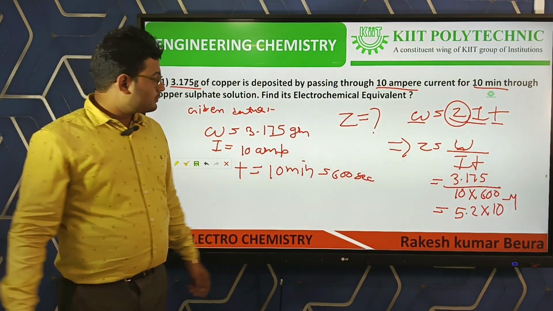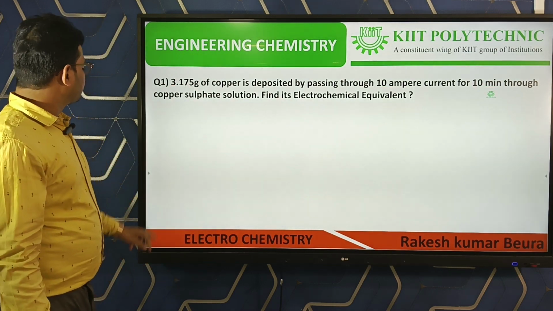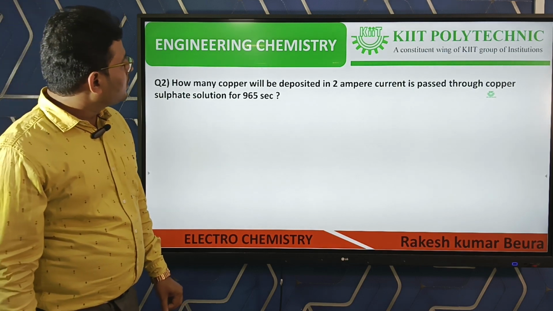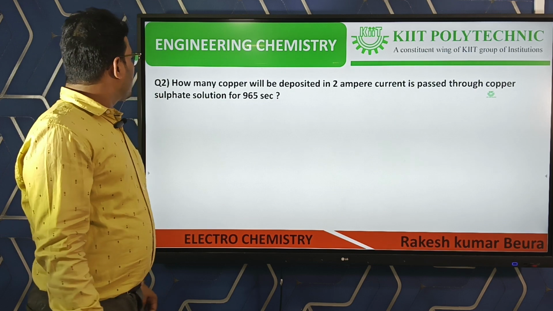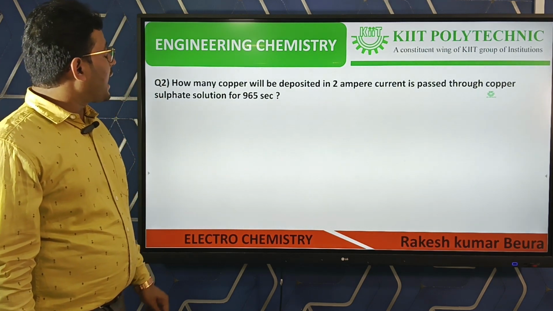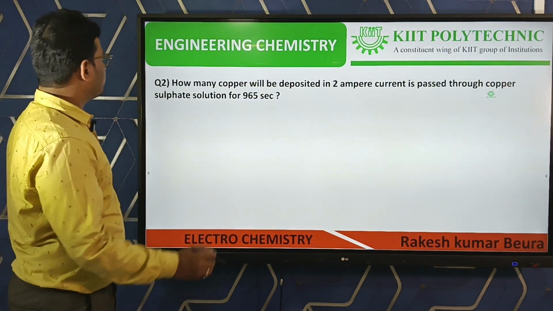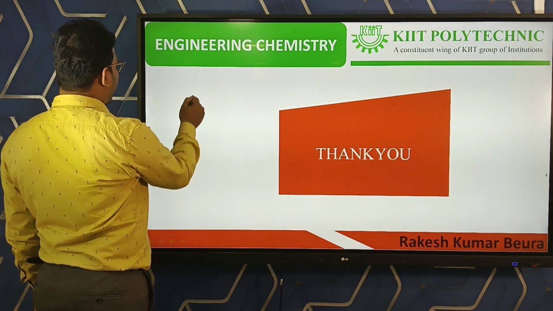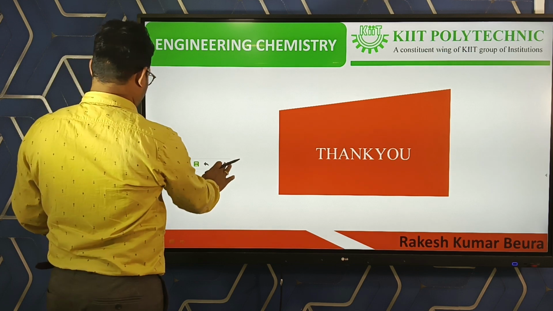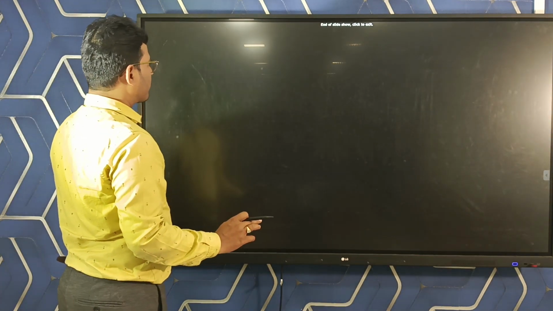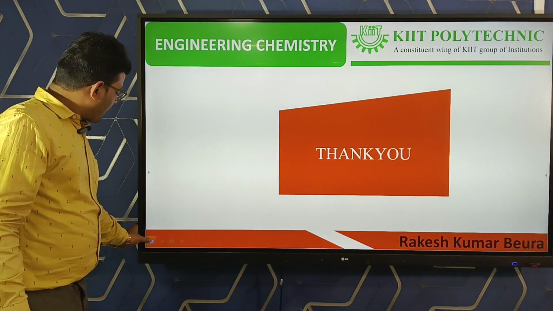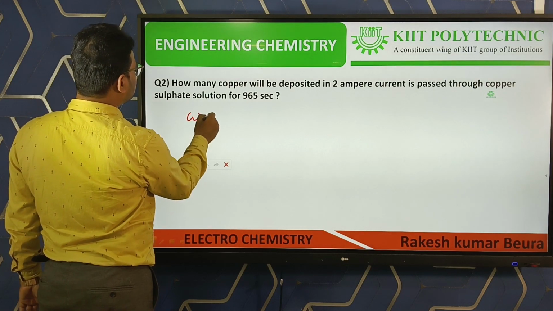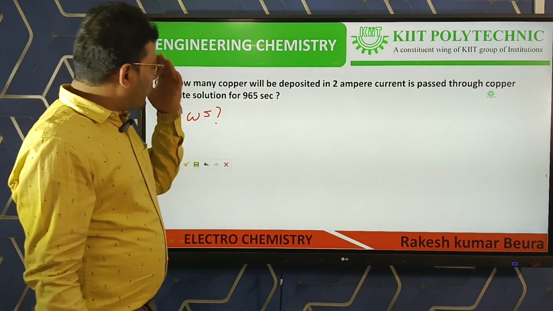Then another problem. How much copper will be deposited when 2 ampere current is passed through copper sulfate solution for 965 seconds? Here it wants W, they are asking the value of W. The given data are 2 ampere current.